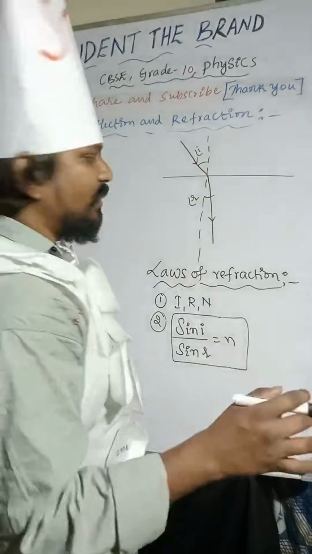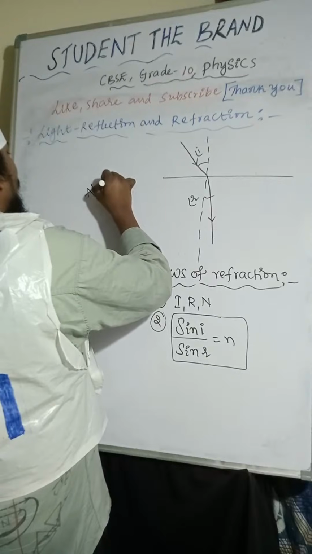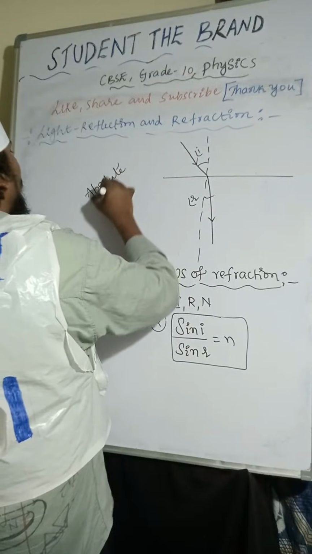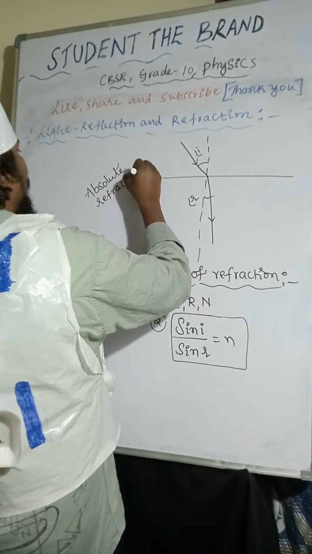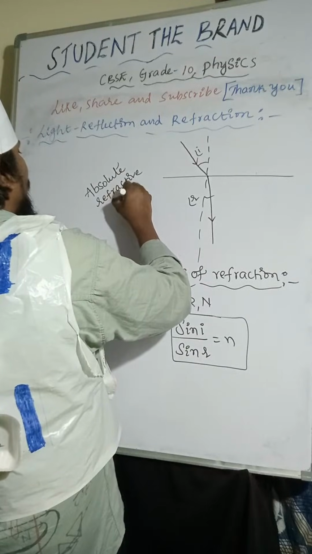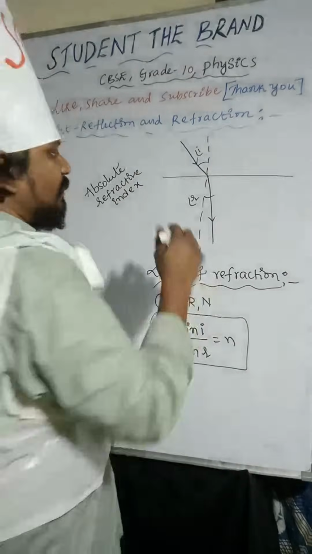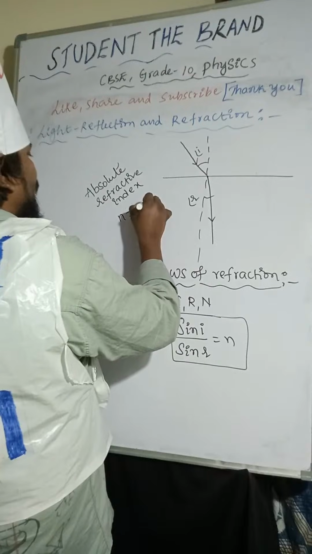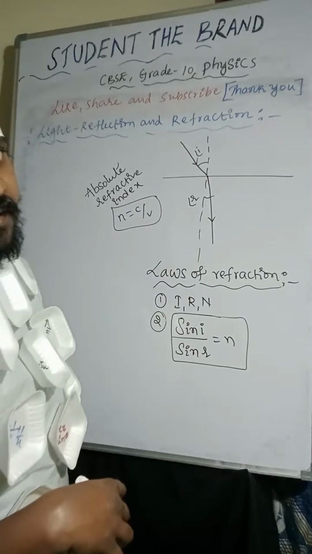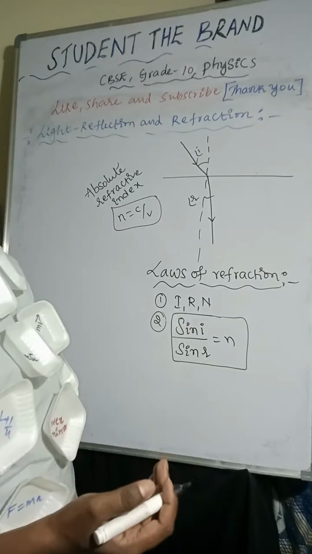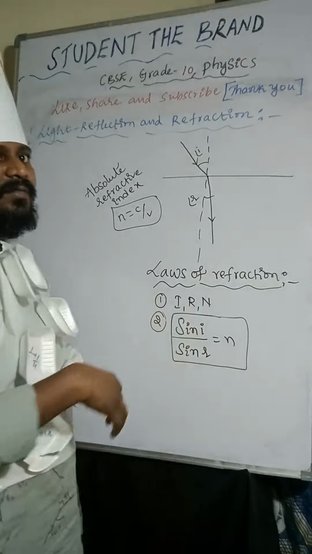First we will discuss absolute refractive index. Absolute refractive index is the ratio of the speed of light in vacuum to the speed of light in the medium.